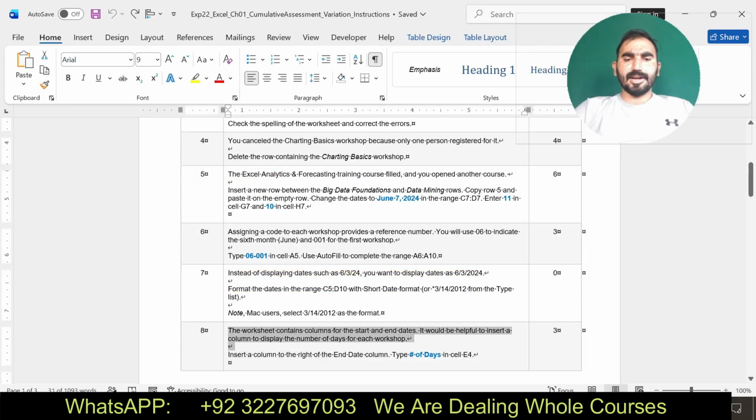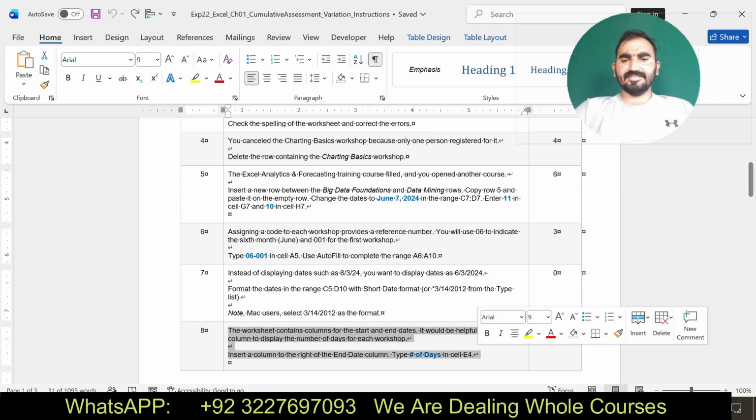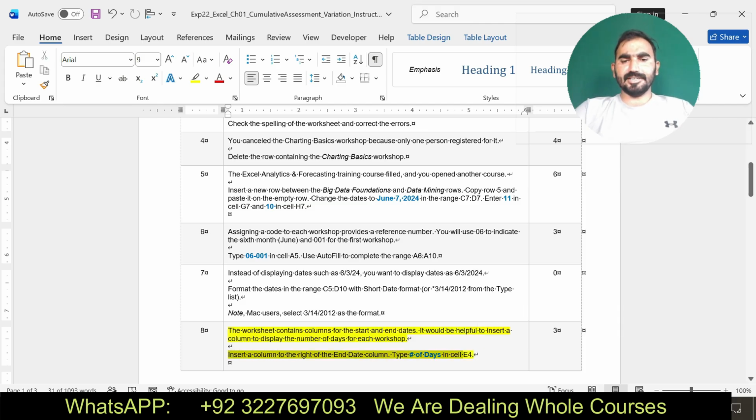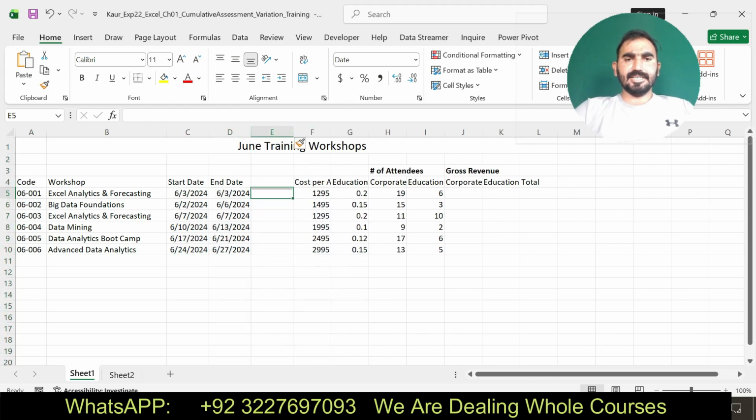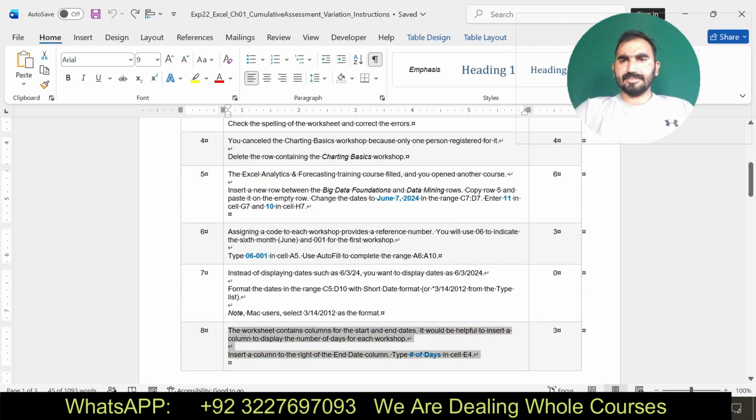Insert a column to the right of the end date. Now you can see here in cell E4 I am going to insert a new column and type number of days in cell E4. Copy this word. Now I am going to insert a new column. Here you can see I have inserted a new column and I have done this one. Now I am going to move to my next step.